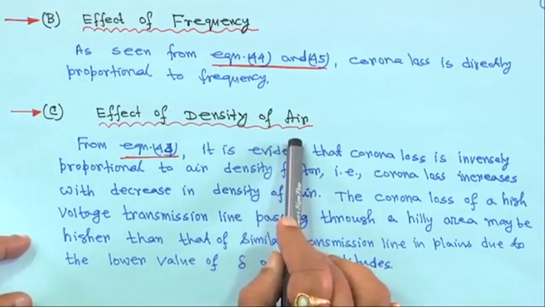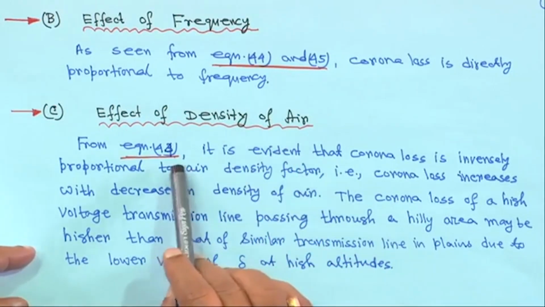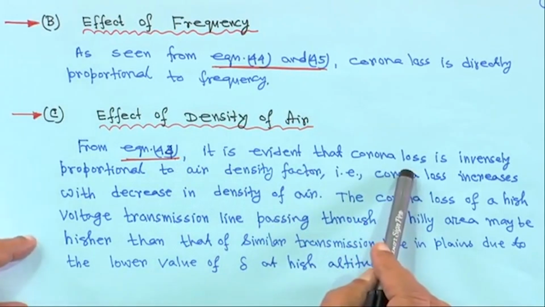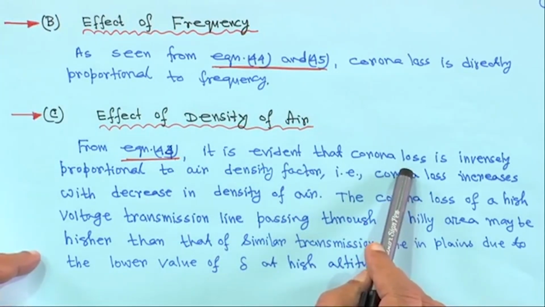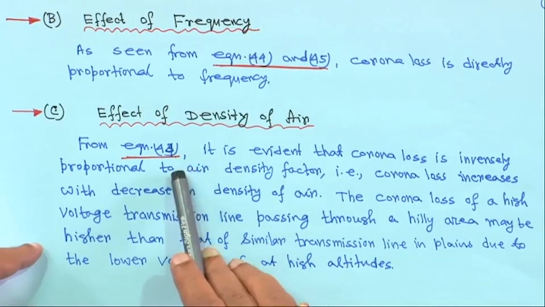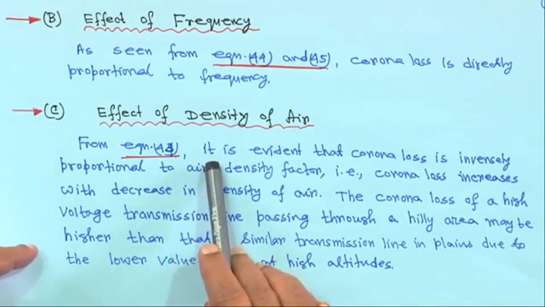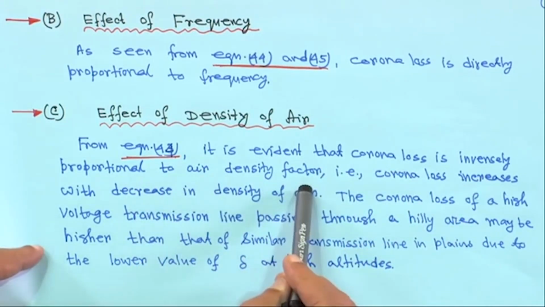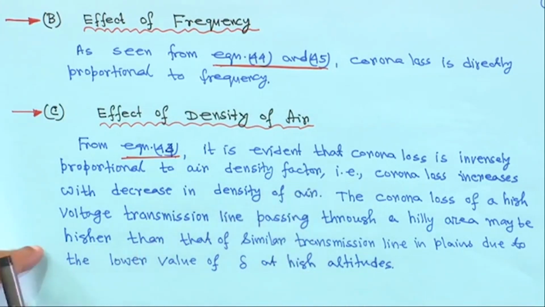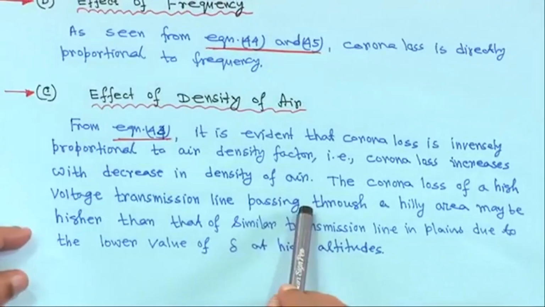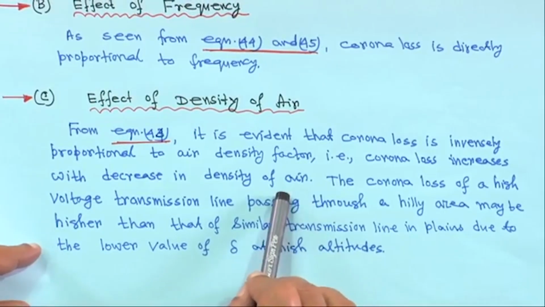Next is the effect of density of air, again from equation 44. We have seen the air density factor, and it is evident that corona loss is inversely proportional to delta. That is Peek's formula, equation 44, which I have shown many times. That is, corona loss increases with decrease in air density factor, that is, decrease of density of air.